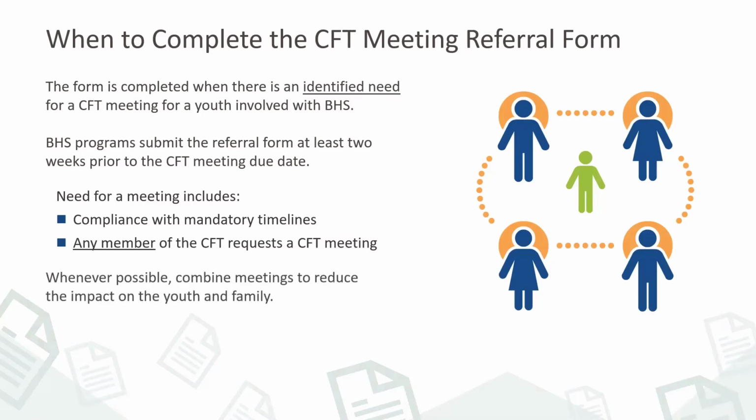If there is multiple system involvement or there is more than one BHS program working concurrently with the youth, it is important to coordinate timelines with the meeting requirements for CWS and/or probation, and whenever possible, combine meetings to reduce the impact of multiple meetings on the youth and family.